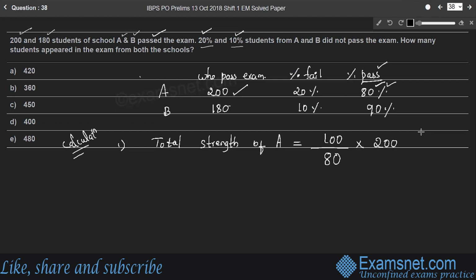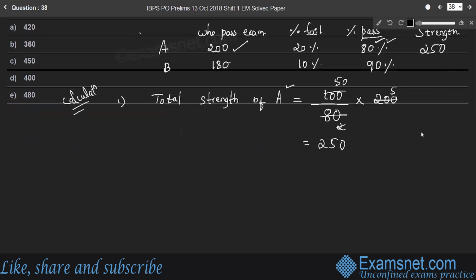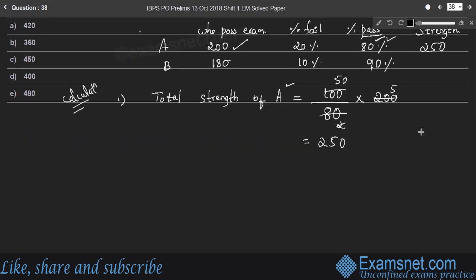It is 40 into 2, 3 into 5, which is 2 into 50. So 250 is the school strength, right? Therefore, the total number of students in school A is 250.